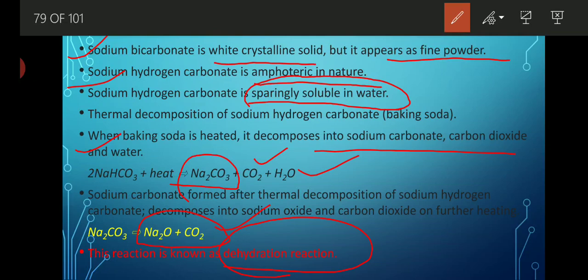Dehydration means absence of water; hydration means water. A type of reaction in which water molecule is removed is known as dehydration reaction. Generally, when we heat sodium bicarbonate, we get sodium carbonate, which is known as soda ash, along with carbon dioxide and water molecule. Again, the formed soda ash undergoes a thermal decomposition process to give sodium oxide along with carbon dioxide. In that, the removal of water molecule is there, so that's why it is known as dehydration reaction.